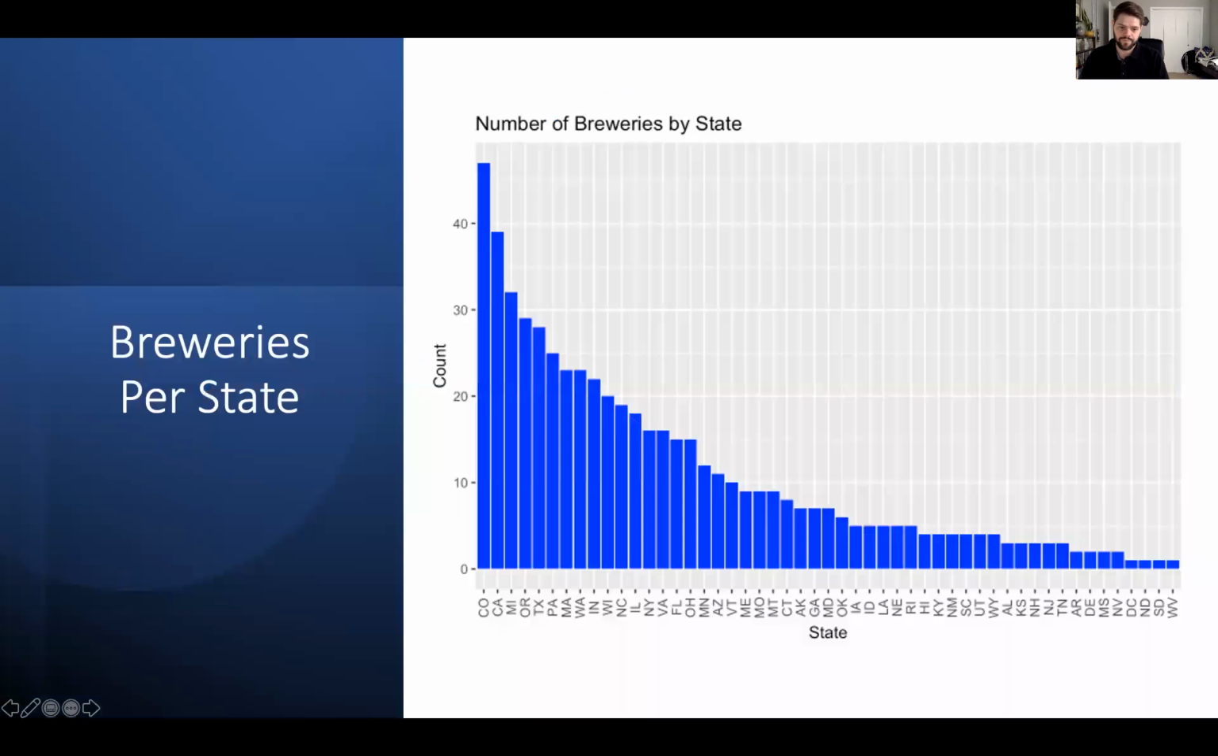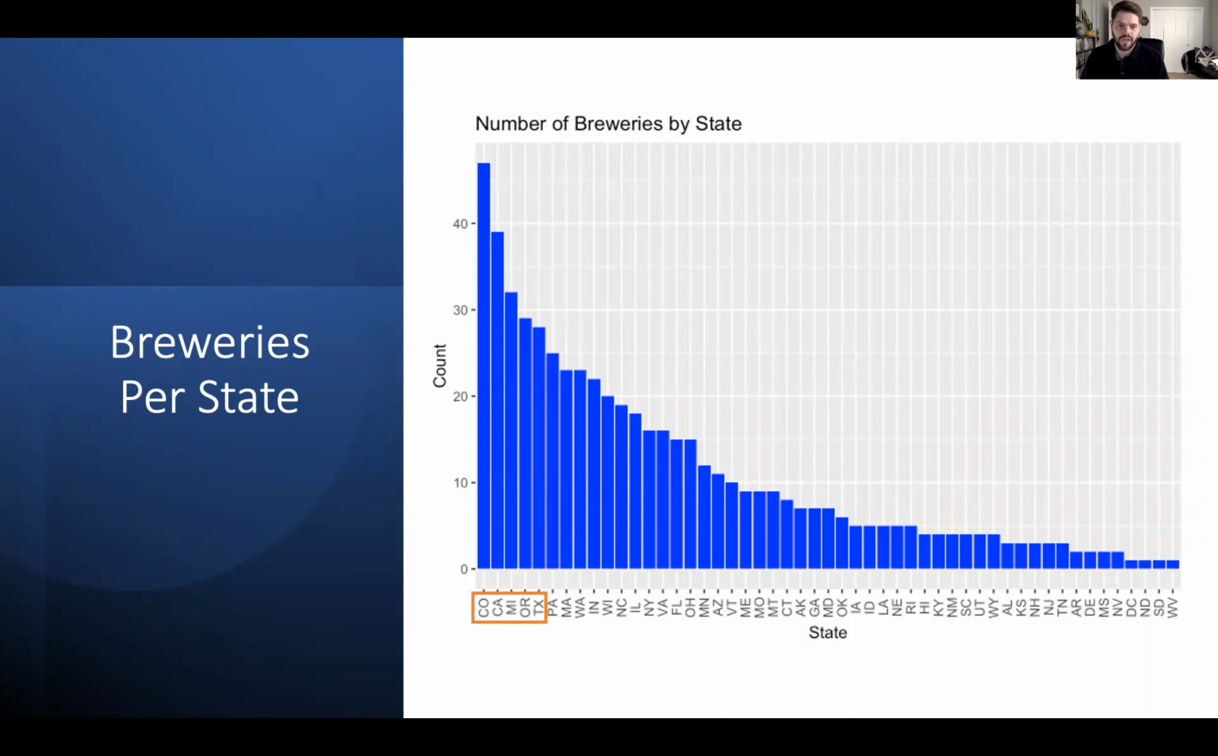So let's get started. First, we wanted to look at the number of breweries per state, and we did this by counting up the total number of breweries in each state and plotting them here. We can see we have them ordered from greatest to least, with our top states being Colorado, California, Michigan, Oregon,